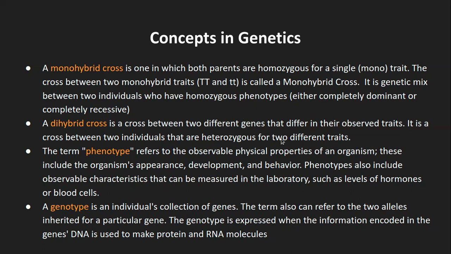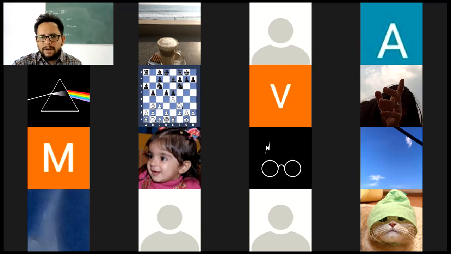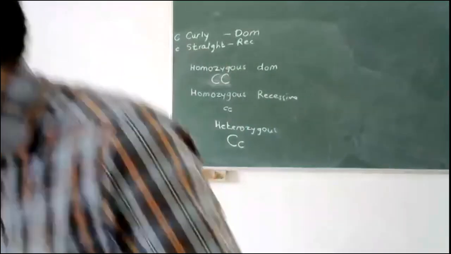So again, the monohybrid cross can be capital T crossed with capital T. That is, both parents are tall. That is also a monohybrid cross. Both parents are short. That is small t crossed with small t. So again, I will prefer to use the board here because this becomes difficult to visualize otherwise.